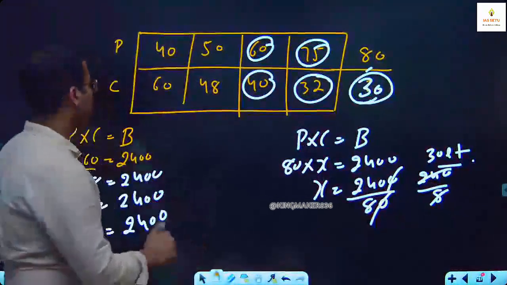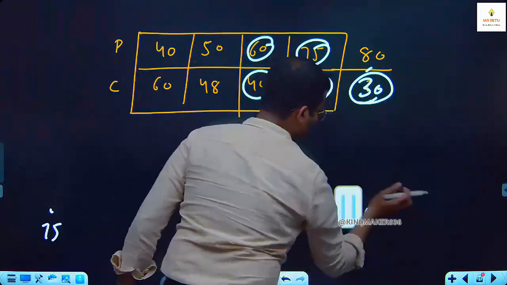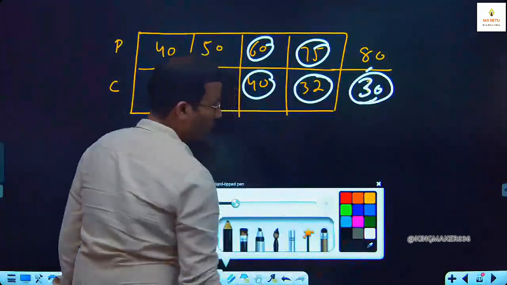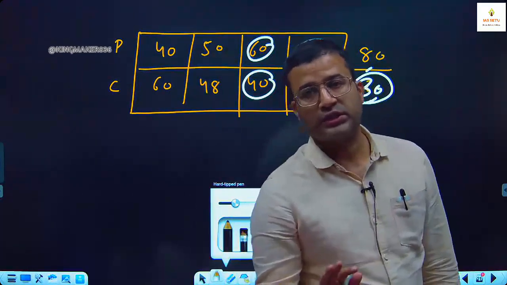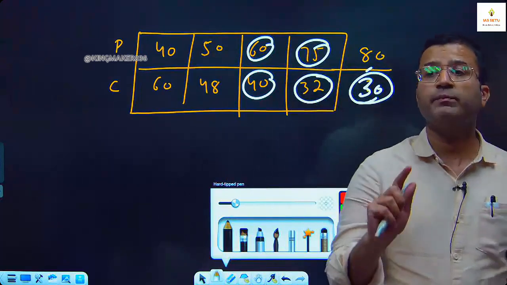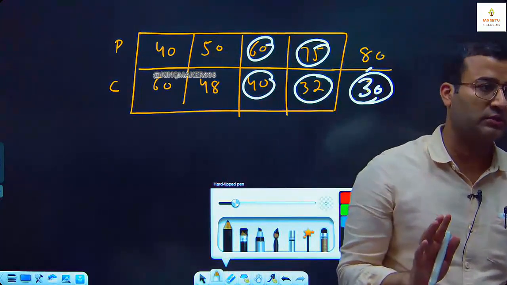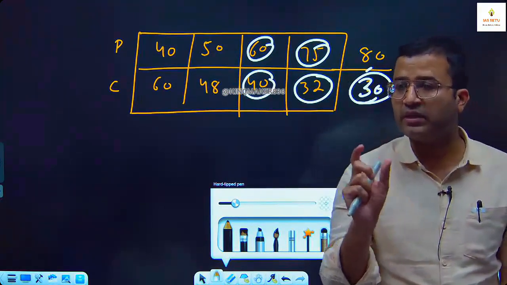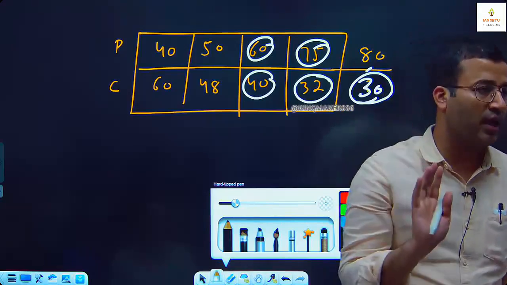Method 2. Acha, tell me, I don't know whether your logic is correct or not. If price becomes double, what will be the effect on consumption? Half. If I have a monthly budget fixed, if the price is double, consumption will be half.